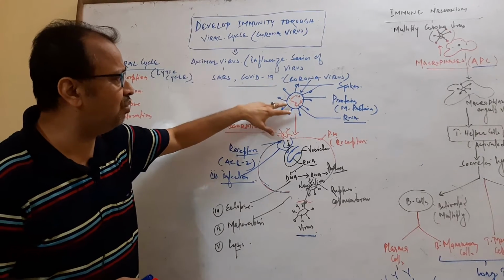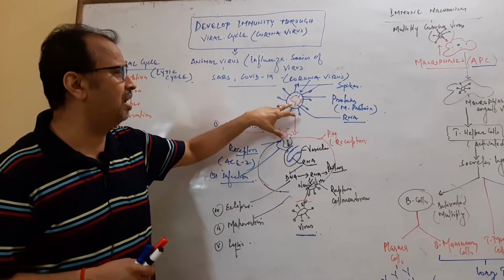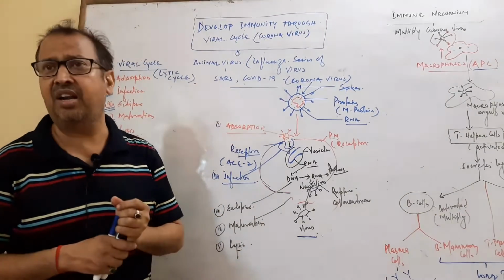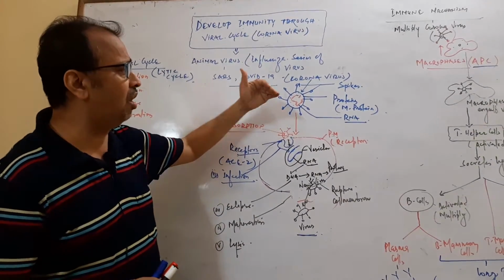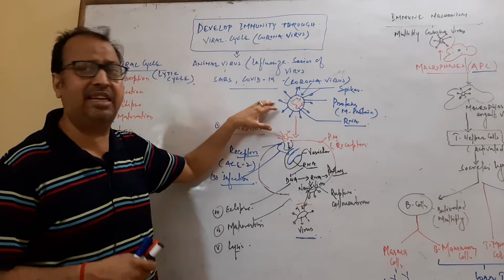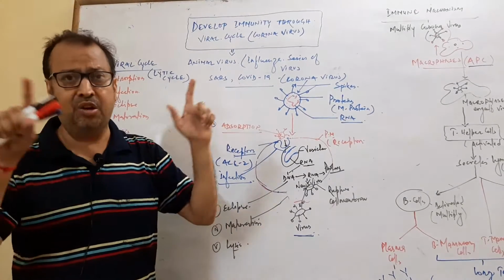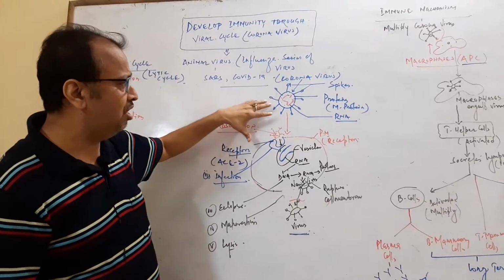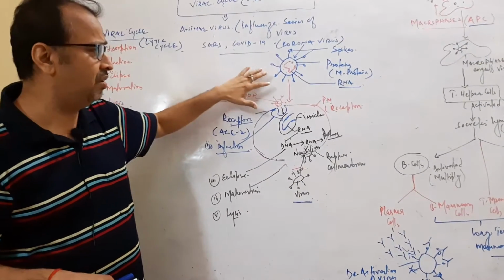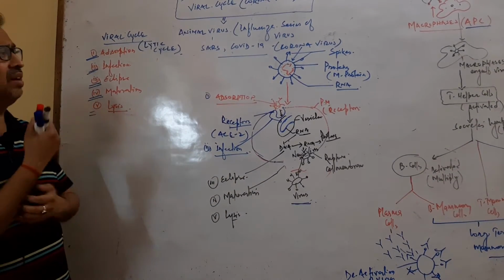So here is the structure of the coronavirus. Coronavirus is composed of two things: one is protein and another is genetic material RNA. The protein envelops the genetic material RNA, and that protein is called M protein. In addition, the protein is modified to form a spike-like structure, which looks like a radiating corona. It looks like a corona radiating due to the presence of spikes. So this is the structure of the coronavirus or COVID-19.